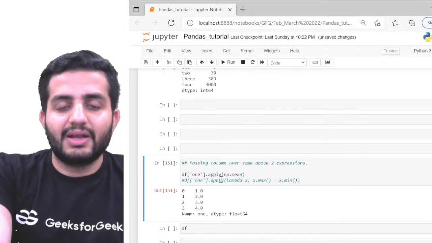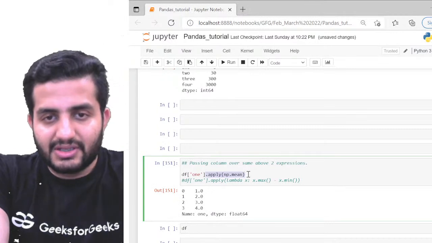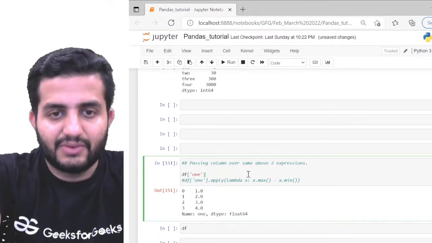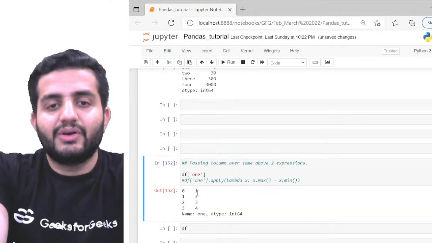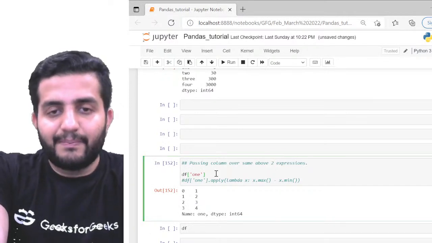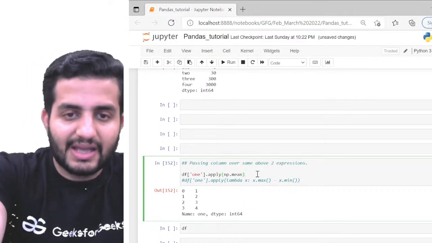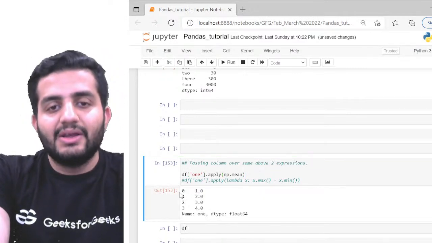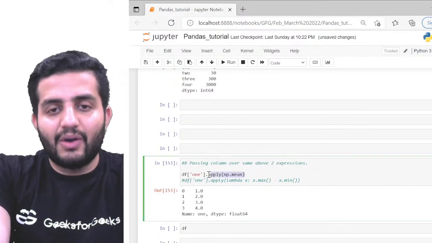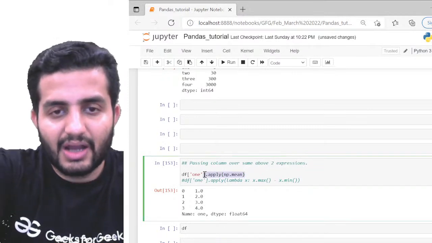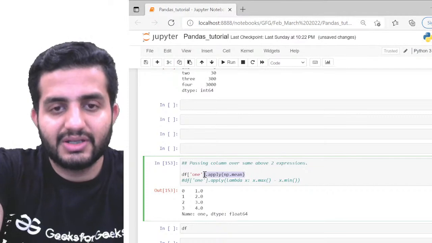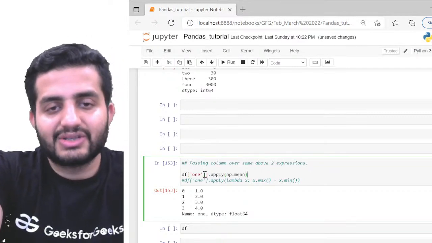Now look at this. What will happen? Just give me a second here. So what is df.1? df.1 is 1, 2, 3, and 4, right? Now if I'm passing apply with np.mean here, look at what's happening. Now the index is not the columns anymore, right? It becomes rows. Can you see this?